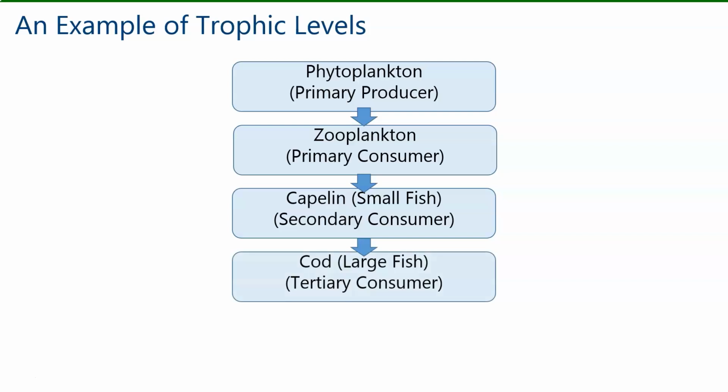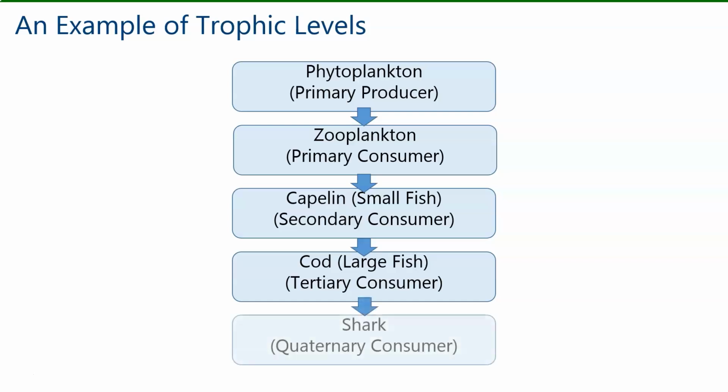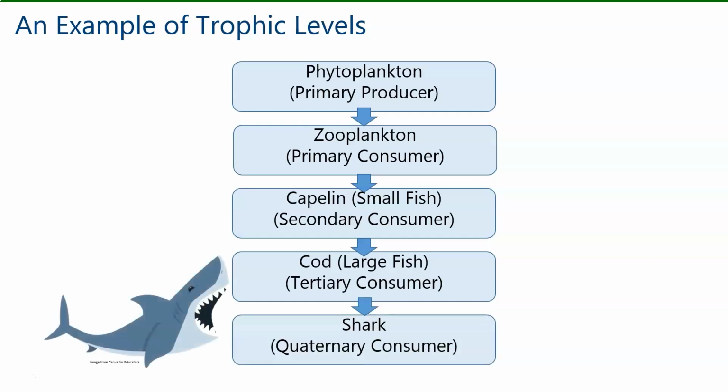Next, we have a tertiary consumer. In this case, we have cod as our example, which is a large fish. Following that, we have a quaternary consumer, which would be a shark. And a shark is called an apex predator or a top predator because it has no natural predators.